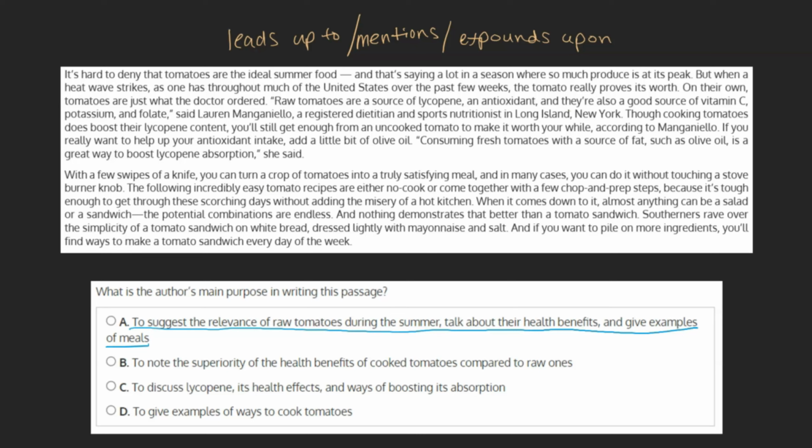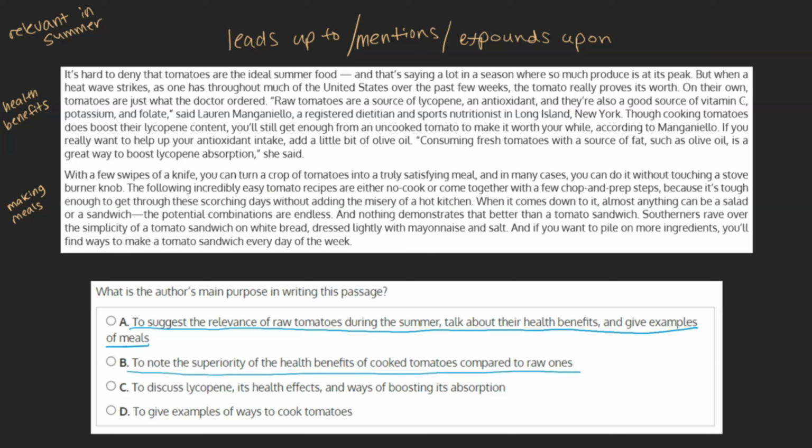of meals. This choice seems to touch upon every main point of this passage. The passage opens by mentioning how relevant tomatoes are in the summer, with the first paragraph going on to outline their health benefits. The second paragraph brings in the concept of making meals with tomatoes. Because we see all aspects of this choice mirrored in the text, this is likely our answer, but we'll take a look at the remaining choices just to be sure.